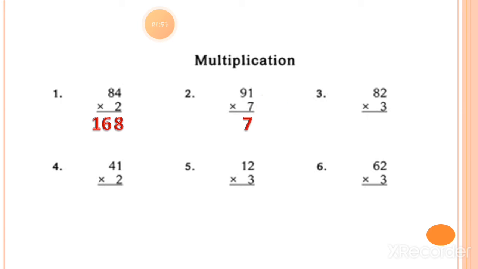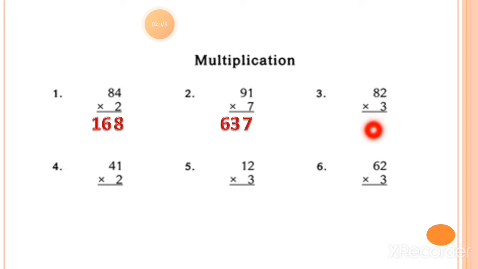So 7 ones are 7. You can see here 7 ones are 7. Then 7 nines. 9 sevens or 7 nines are both the same and equal to 63. You can see we get the answer in 3 digits. You can write down 7 under the ones column, 3 under the tens column, and 6 under the hundreds column, or you can read this answer as 637. How can you write it? How can you read it?